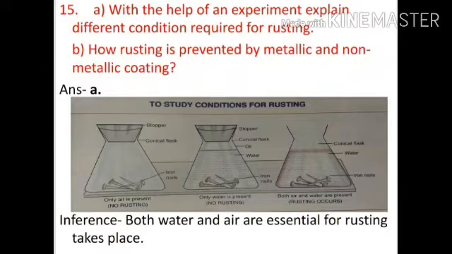That is, only air is present in a flask, where no rusting occurs. Then in the next flask only water is present, there also no rusting occurs. And in the third flask both air and water are present and it causes rusting. So the inference of the experiment is that both water and air are essential for rusting to take place.